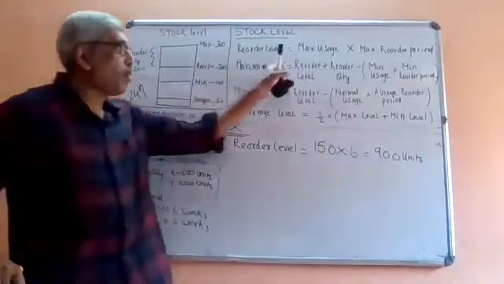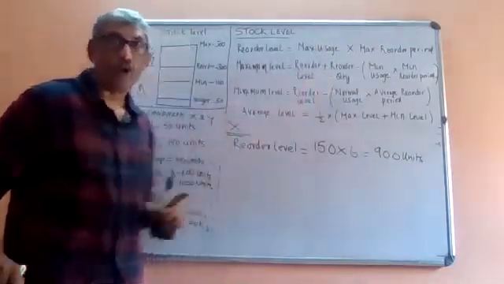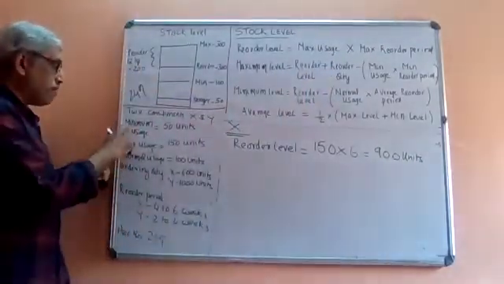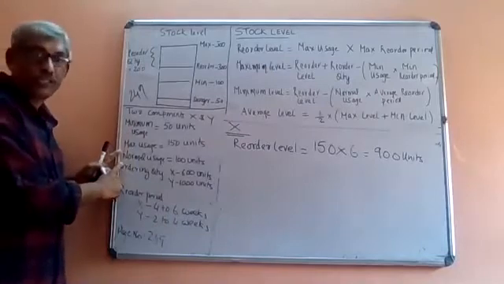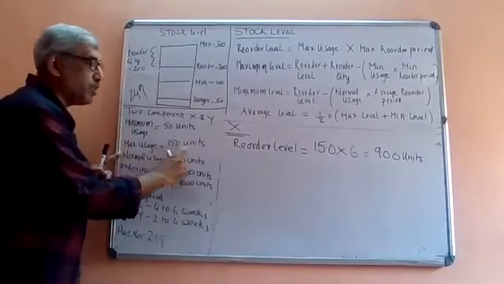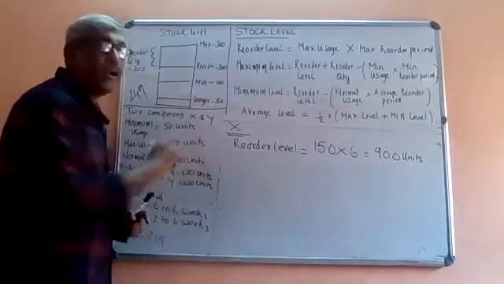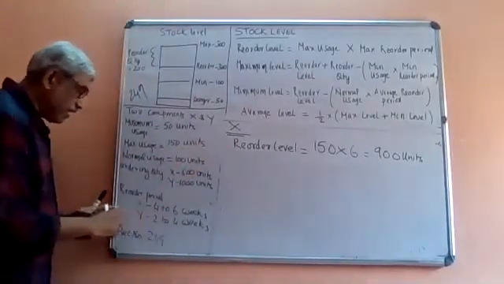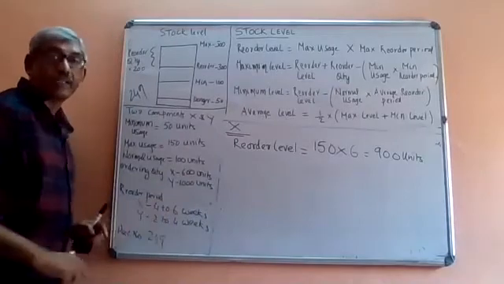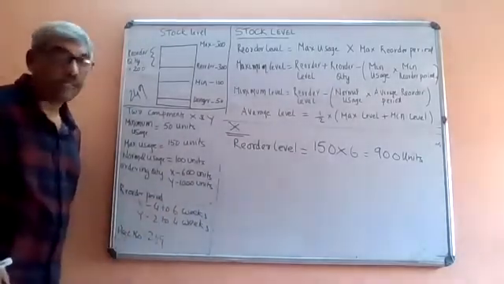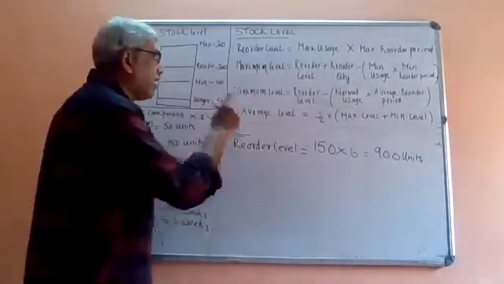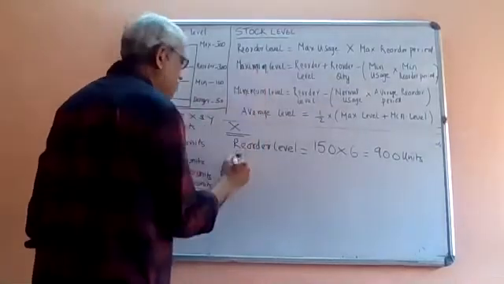So that is the reorder level. What is the formula? Maximum usage into maximum reorder period. In the question, minimum usage, maximum usage and normal usage are given. So take maximum usage, that is 150. For maximum reorder period, I am calculating for X, where the reorder period is 4 to 6, so the maximum reorder period is 6. Okay. Now come to the maximum level.